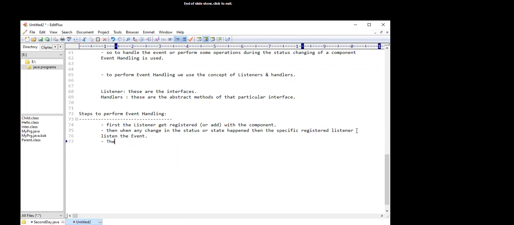And then the listener calls the specific handler to perform or handle the event. Okay.